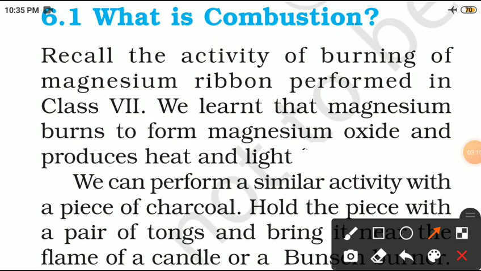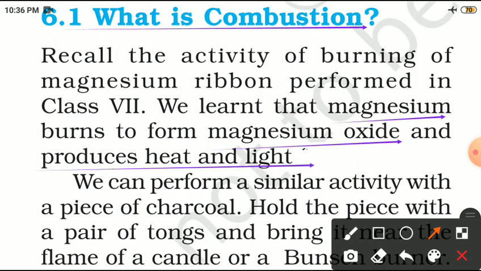What is combustion? Recall the activity of burning of magnesium ribbon performed in class 7th. We have studied the burning of magnesium ribbon in class 7th. We learned that magnesium burns to form magnesium oxide, formula MgO, and produces heat and light. So when the magnesium ribbon was burned, it produced heat and light, and it burned with a flame.